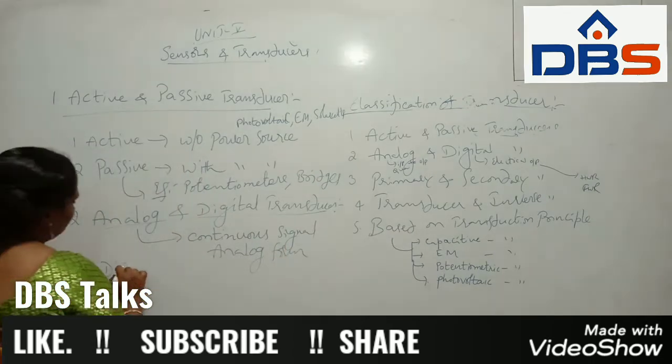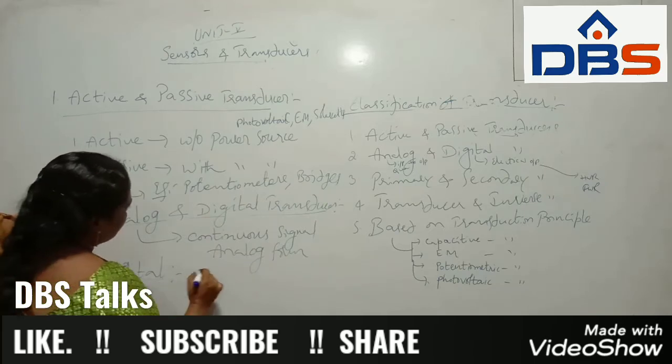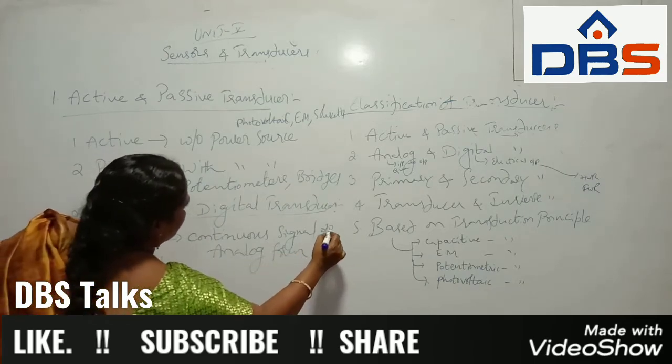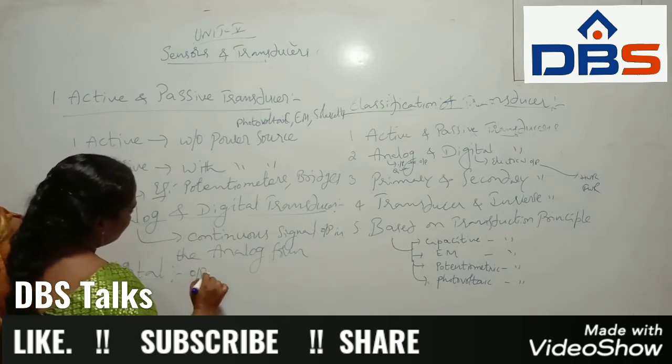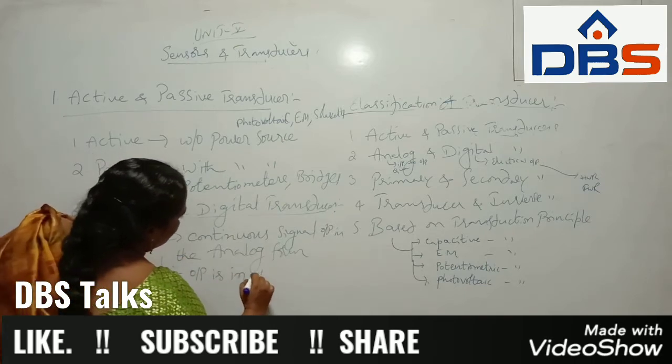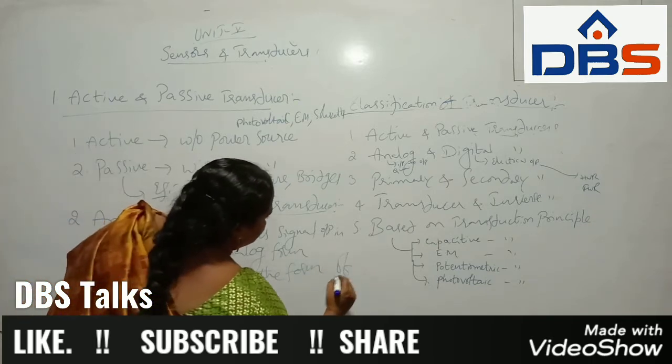Whereas digital means the output is in the form of pulses.